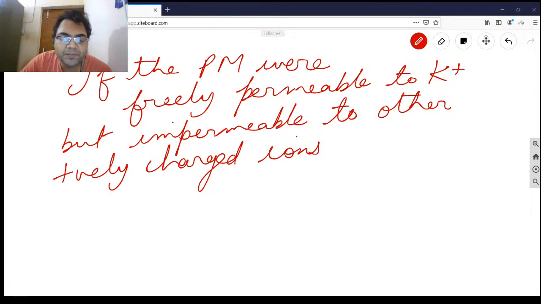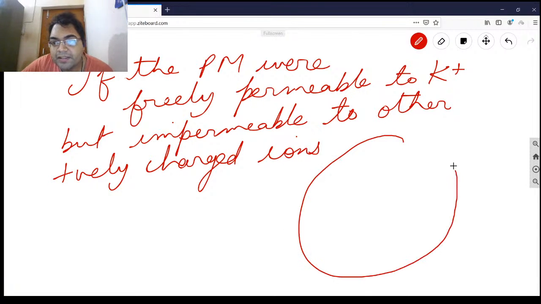The potassium ions would continue to leave the cell until the electrical gradient, which opposes the exit of K plus from the cell, was as strong as the chemical gradient which drives K plus out of the cell. That would have happened because it is impermeable to positively charged ions. So positively charged ions would keep on coming here, and K plus would keep on coming here, so it would increase positively charged ions.